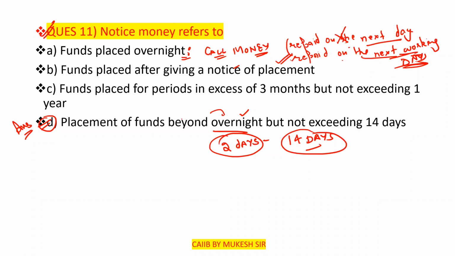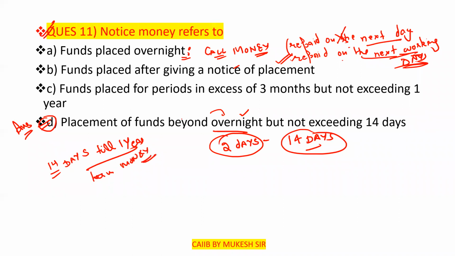And the money for more than 14 days but not more than 1 year, that is, in excess of 14 days till 1 year, is known as term money.